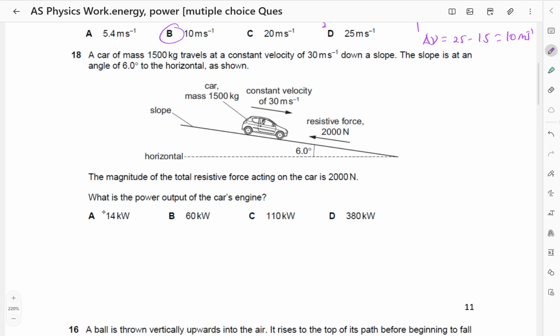Okay, so the driving force of the car, plus the force down the slope, should be equal to the total resistive force.